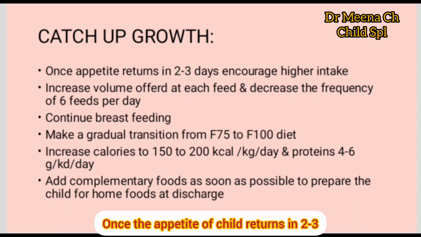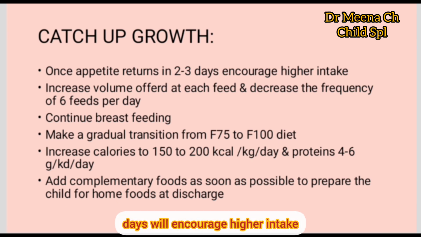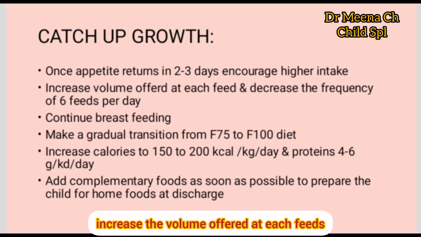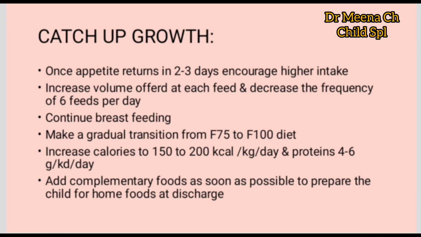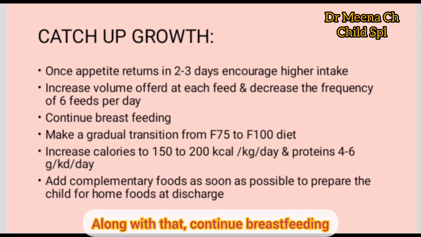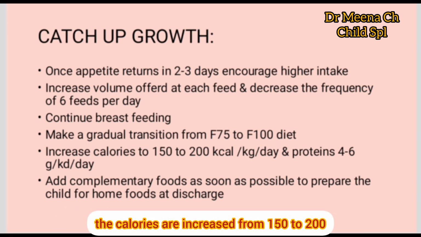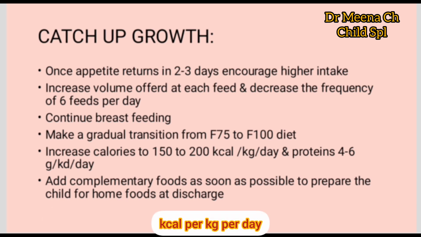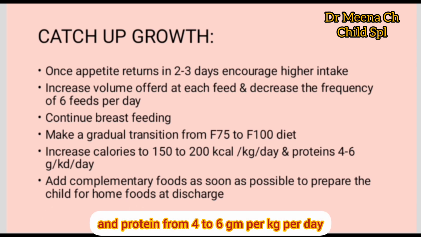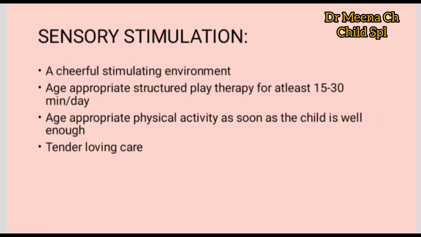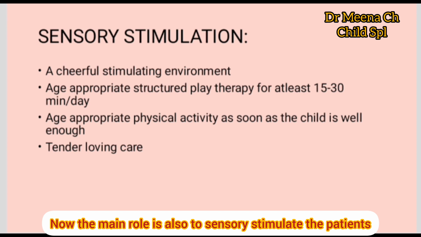Once the appetite of the child returns in 2 to 3 days, encourage higher intake, increase the volume offered at each feed, and simultaneously decrease the frequency of feeds to 6 feeds per day. Along with that, continue breastfeeding, increase the calories. Once you start the F100 diet, the calories are increased from 150 to 200 kilocalories per kg per day and protein from 4 to 6 gram per kg per day. Add complementary feeding.